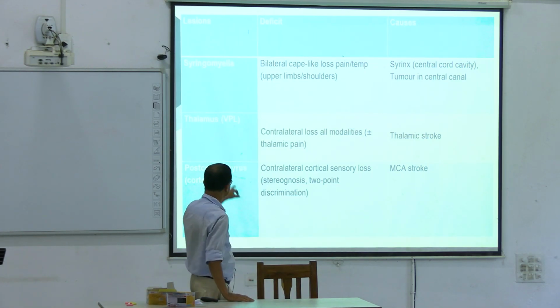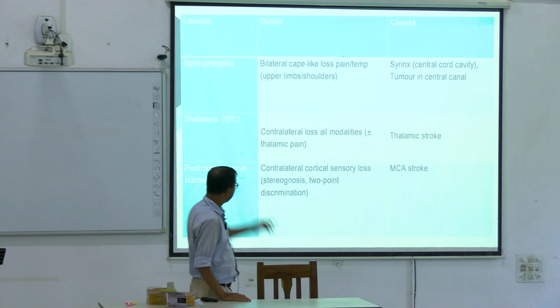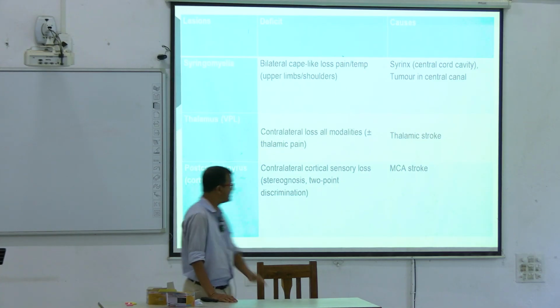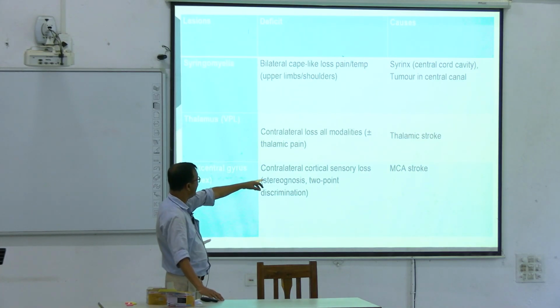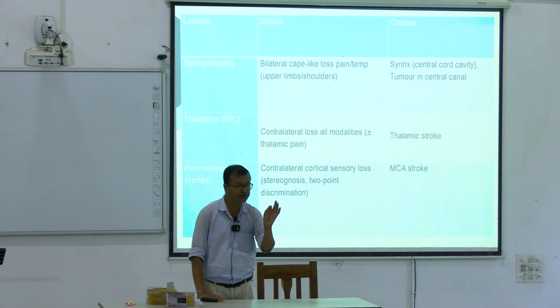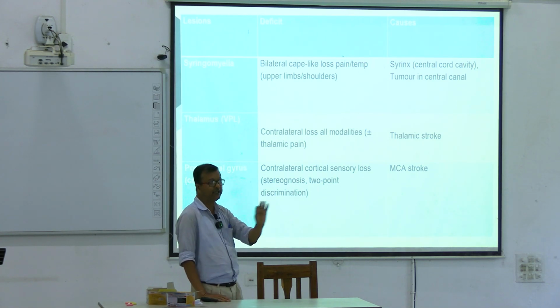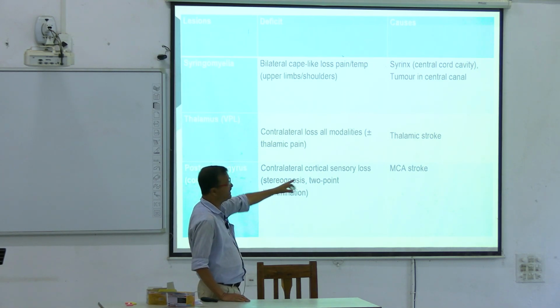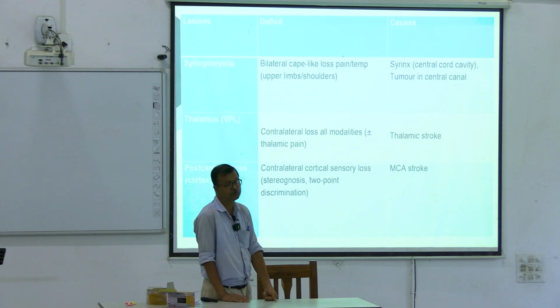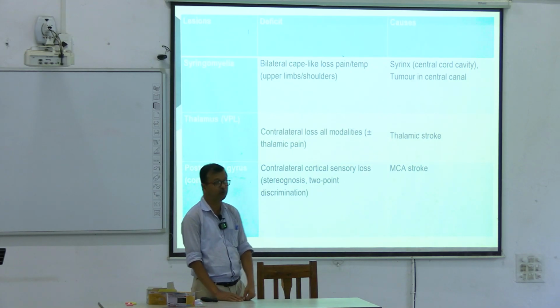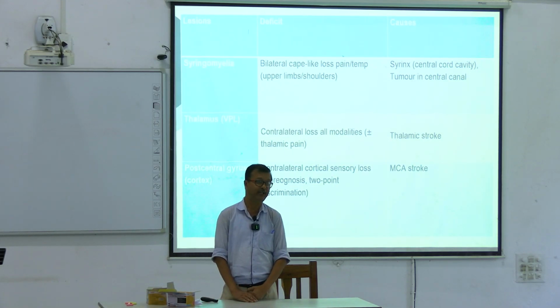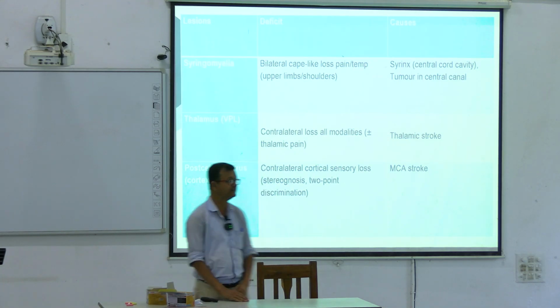In which condition? In parietal lobe lesion. Clinically that can happen in an MCA stroke, a cerebrovascular accident, CVA.